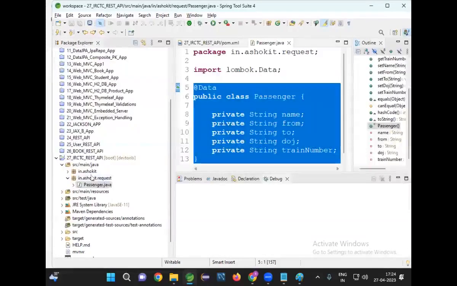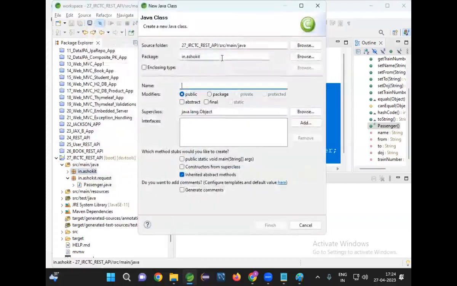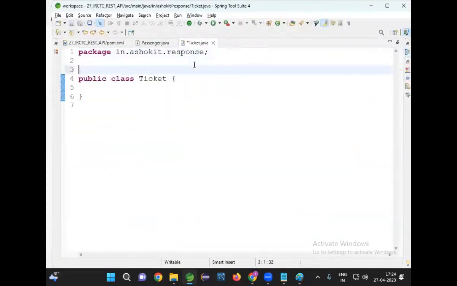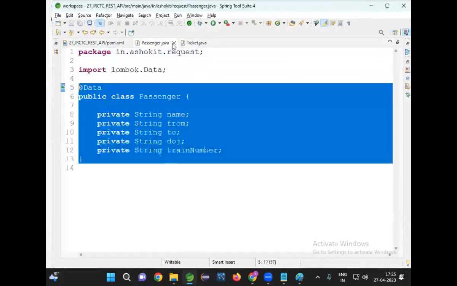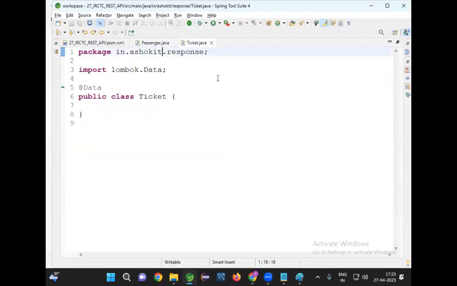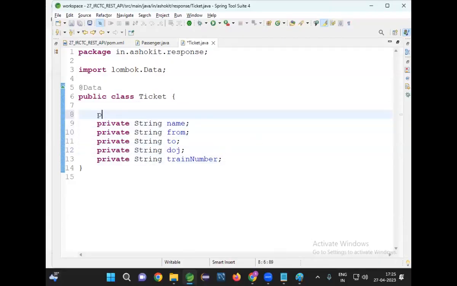Next, I need to create one more class called Ticket. Ticket is used for response. I'm keeping that in the response package. In this class also, I need setters and getters, so I'm going for @Data. All the details in the passenger are required in the ticket also. Along with this, what additional data do we need to send for the ticket?